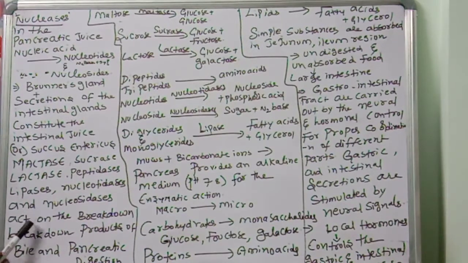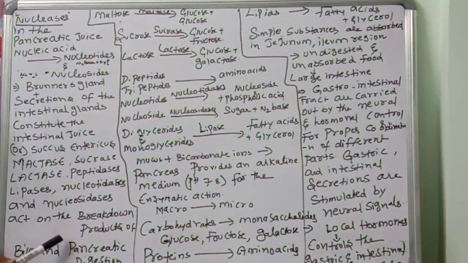These all act on the breakdown products.